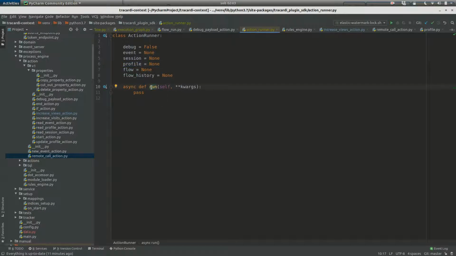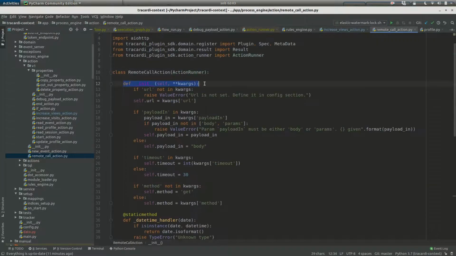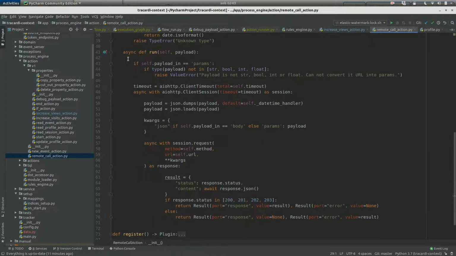It has run action that takes any number of input parameters. The constructor takes a configuration file. In the configuration file we have set the URL where the payload should be sent, how the data should be sent, timeout, method, and in a run asynchronous function we have payload. Whatever comes into this node, this action will just send it.